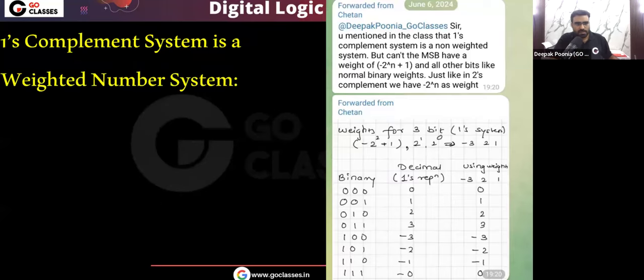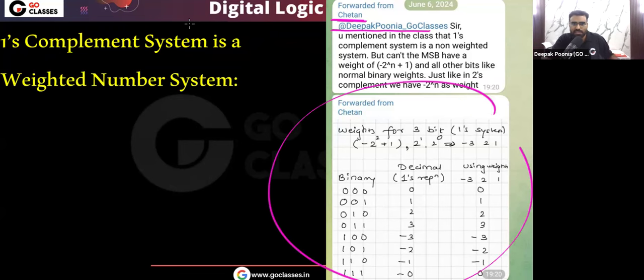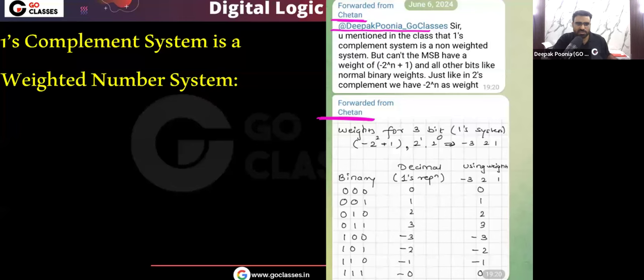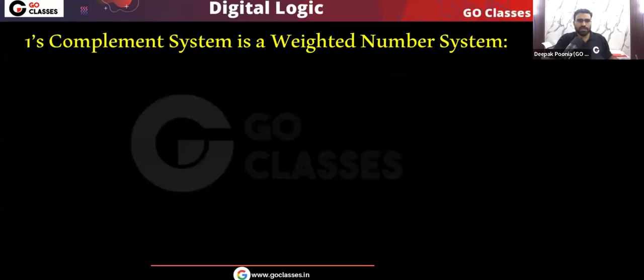So now let's see what the weights associated with each position in the one's complement system are. So let's discuss that. You can see this is the message that I got from Chetan. Basically Chetan is saying that sir, one's complement system is also a weighted system. You can see these are the weights given by Chetan. So you can see it was a discovery by Chetan. Congratulations to Chetan. Now let's see the weights.